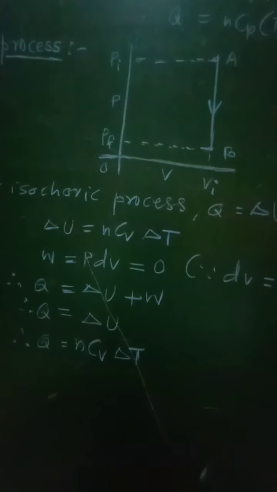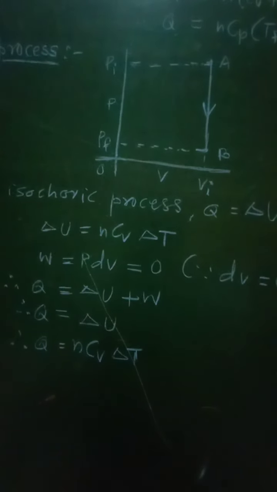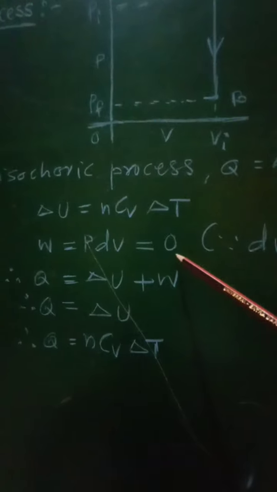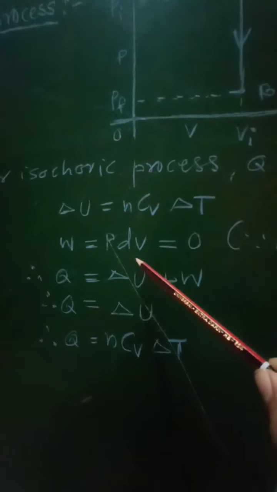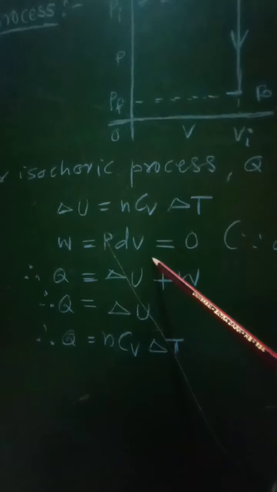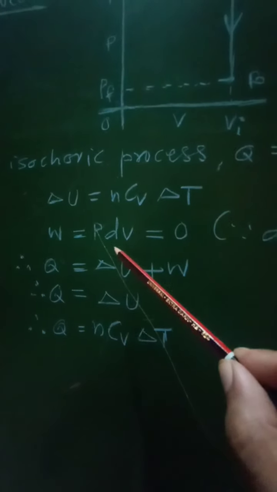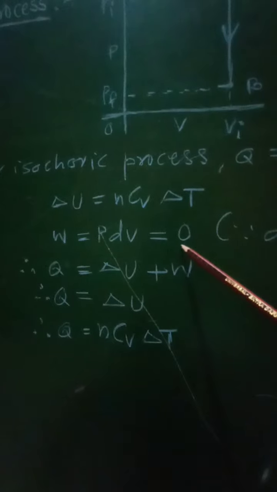Now similarly the work done in case of isochoric process will be given as work done equal to PdV, and that will be equal to 0, because for the isochoric process there is no change in the volume, that is dV will be equal to 0, and hence P into 0, that will be equal to 0.